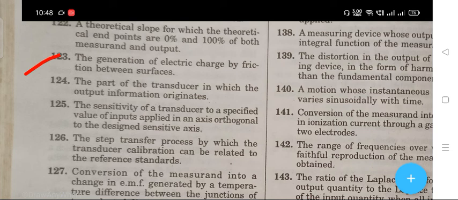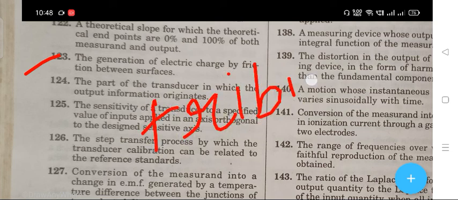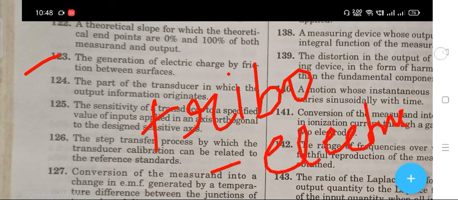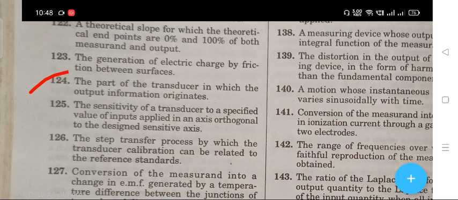The next question: the generation of electric charge by friction between surfaces. The right answer is triboelectric effect.